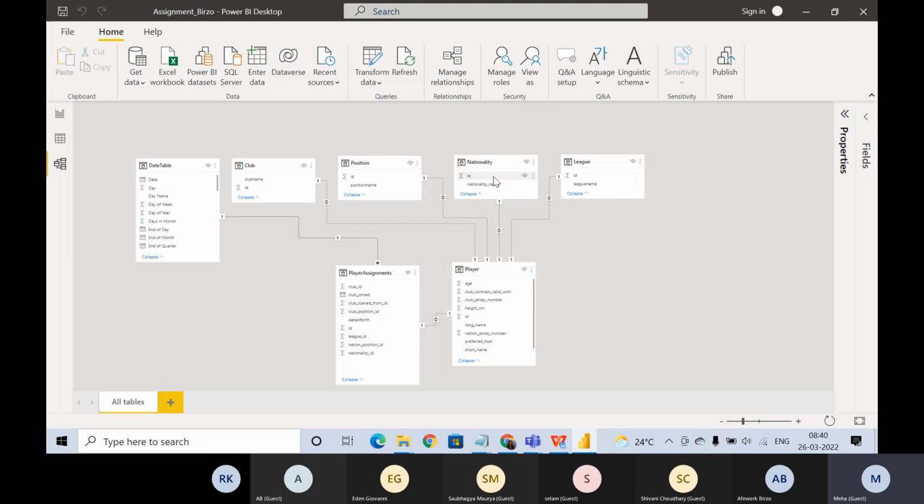And then here also we will have one ID with one nationality. There won't be multiple values over here. So that's why we have a one-to-one relationship over here and it will work. And since it's one-to-one, even if we make it bi-directional, it won't hurt us, because whether this table is filtering the nationality table or the nationality table is filtering the player table doesn't matter, because the relationship is one-to-one.